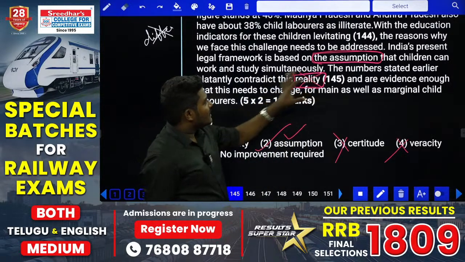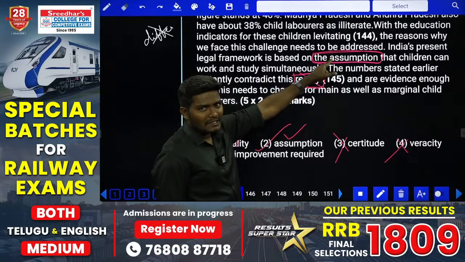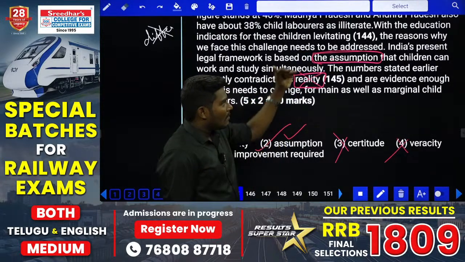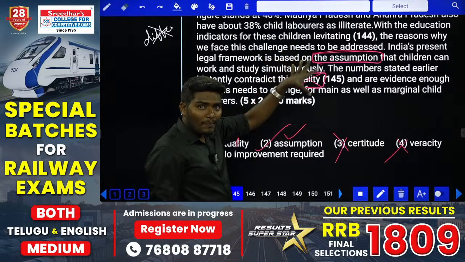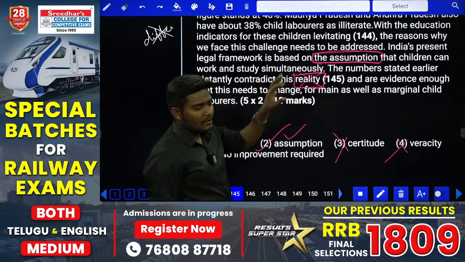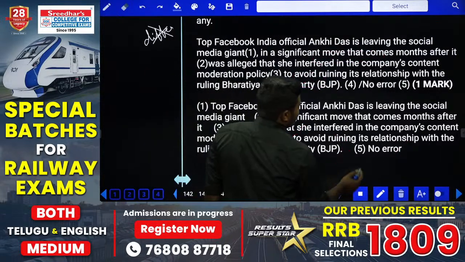So the number stated earlier blatantly, directly contradict this assumption. Whose assumption? Government's assumption. Government is thinking like this. So the numbers directly oppose the government's opinion about these children here. So answer goes with only second. Next, 146.